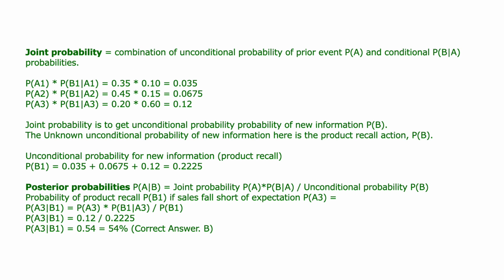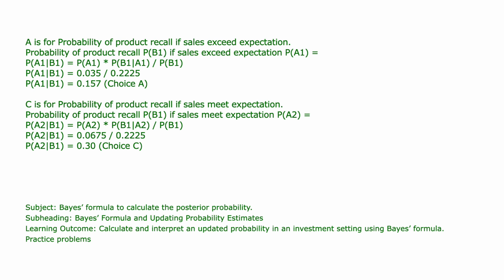Joint probability is used to get the unconditional probability of the new information, P(B). Posterior probability equals joint probability divided by unconditional probability. These are the results of the probability of product recall, P(B1), if sales exceed expectation, P(A1), and the probability of product recall, P(B1), if sales meet expectation, P(A2).